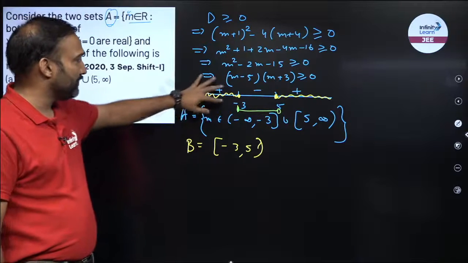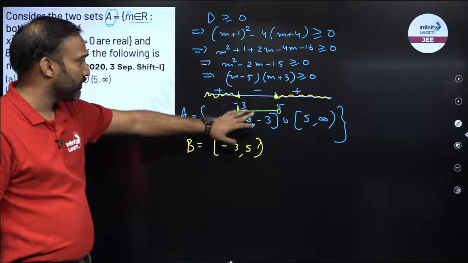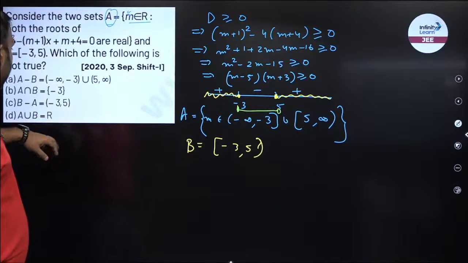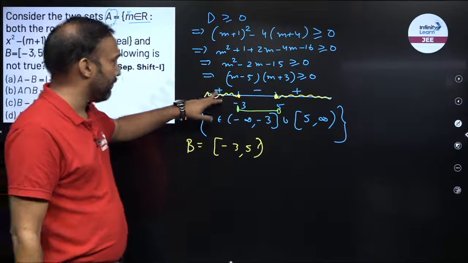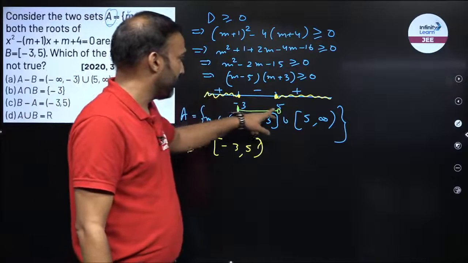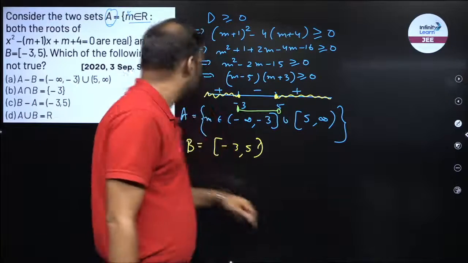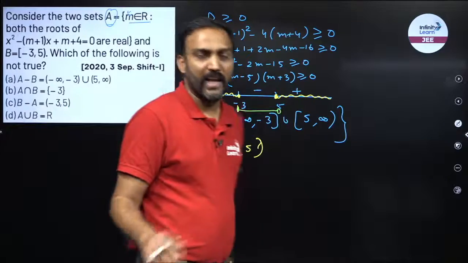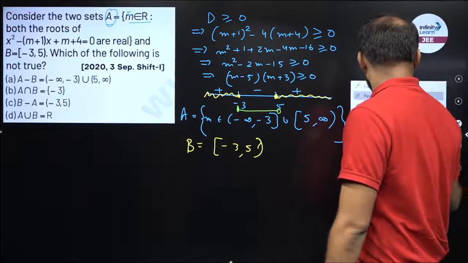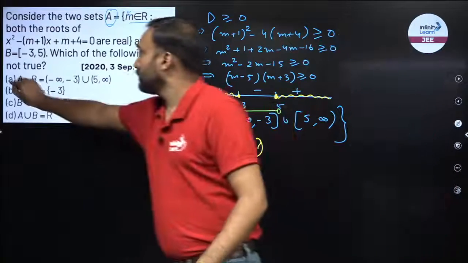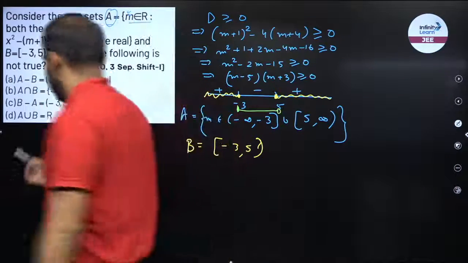C, B minus A. If you subtract A from B, you will get minus 3 to 5 with an open bracket. C is also correct. D, A union B. If I look at the whole, A then B then A, I will get R. So D is also correct. In this particular question, we have to find the incorrect answer, the one that is not true. So my answer is option number A.